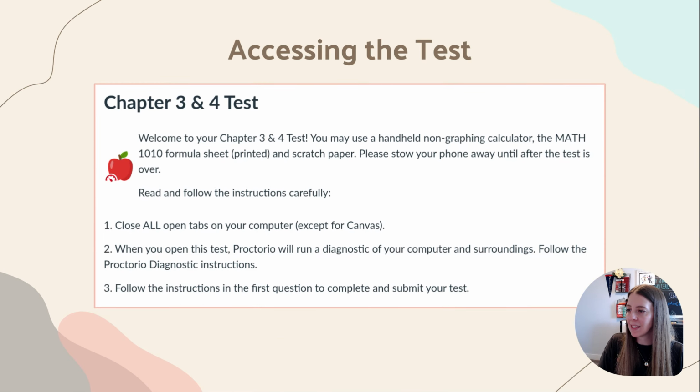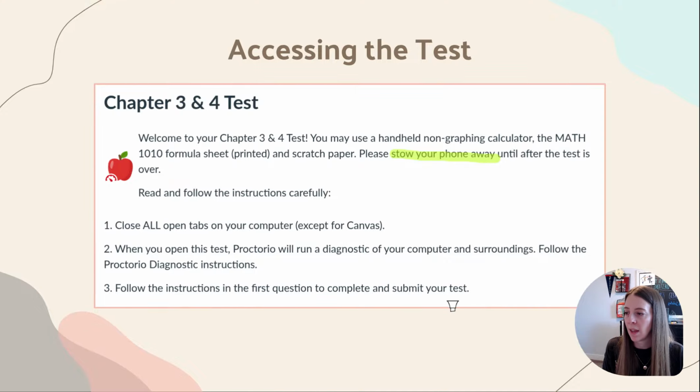I had some students having issues with accessing our first test, so I wanted to briefly go over the instructions for this. Remember that you need to put your phone away while you are taking the test. I shouldn't be seeing it on your desk or getting pulled out during your test. It has to be completely stowed away. When you start the test and see this screen, Proctorio will run a diagnostic of your room. You'll be asked to move your camera around so I can see your desk and your environment.